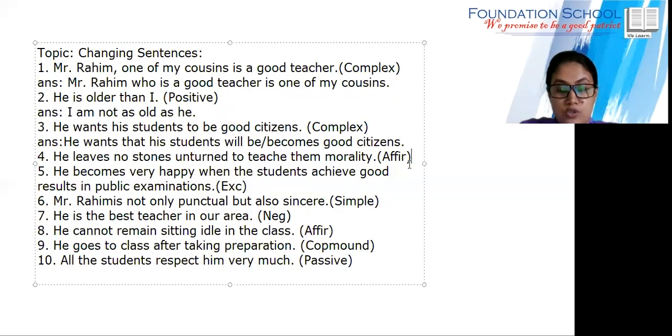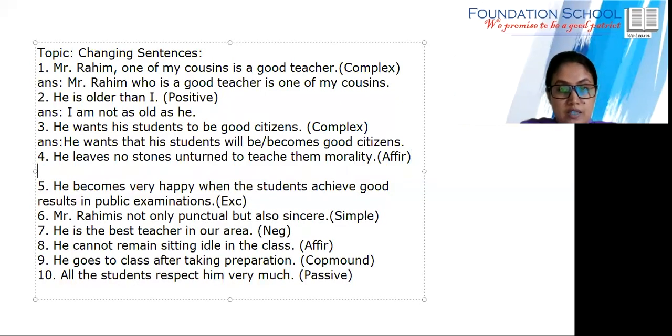Now we'll go to the next one. Look at this next one. We need to make it affirmative. This negative form is written here. He leaves no stones unturned to teach them morality. To teach them what? To teach them morality.